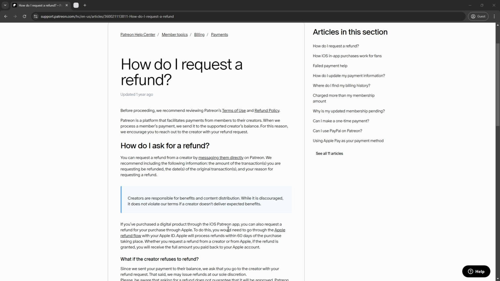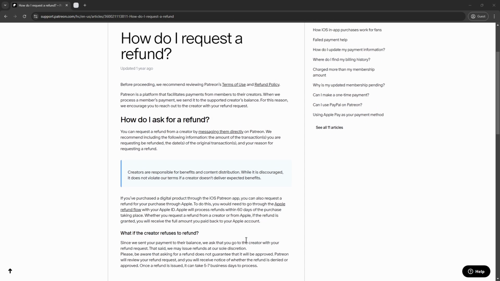Creators handle benefits and content distribution, so it's up to them to issue refunds. If you bought a digital product via the iOS app, request a refund through the Apple refund process using your Apple ID. Apple processes refunds within 60 days.